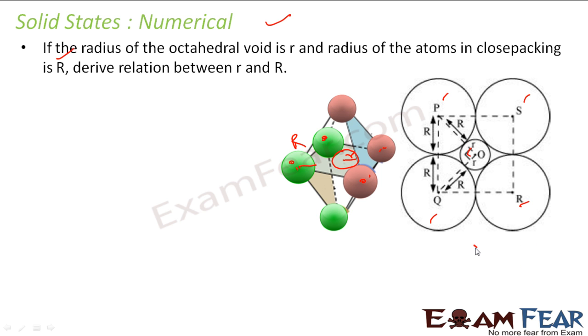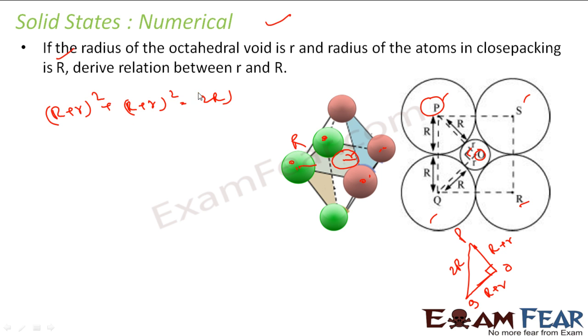I'll just draw this triangle for you. P is this, O is this, Q is this, right? This is 2R, this is R plus r, and this is R plus r, correct? You can visualize now. With this I can say that (R + r) square plus (R + r) square is equal to (2R) square, correct?